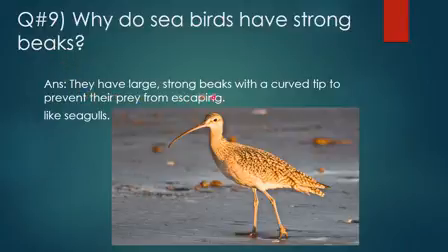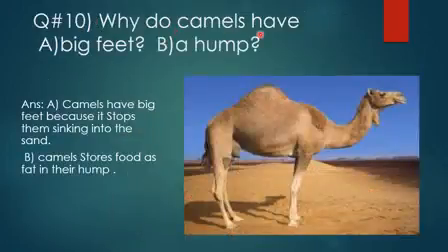The next question is, why do seabirds have strong beaks? The answer is, they have large strong beaks with a curved tip to prevent their prey from escaping, like seagulls. So the question was why do the seabirds have strong beaks? They have strong beaks and a curved tip so that they can prevent their prey from getting away. Another thing is that they have strong beaks so that they can break up the shells also.